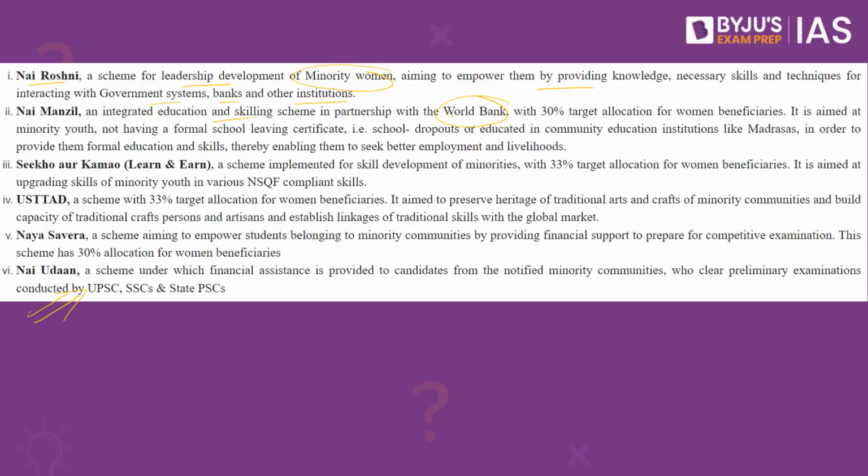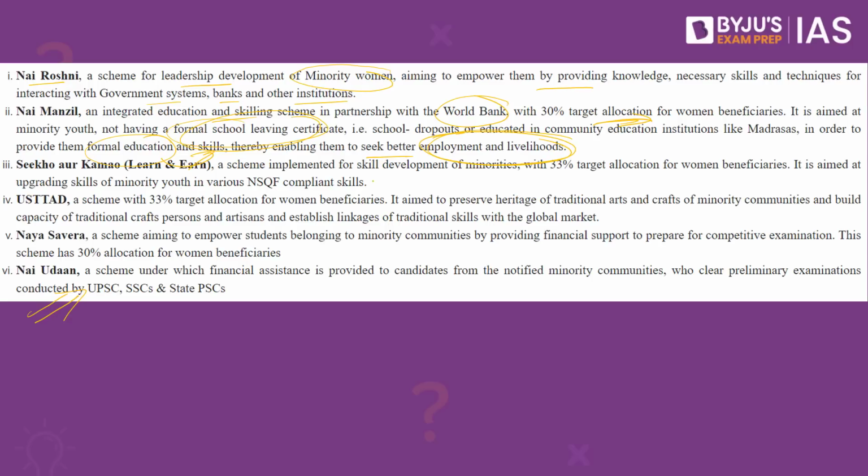So remember, Nai Manzil is with the finances that are provided by the World Bank with 30% allocation for the women beneficiaries. It is aimed at the minority youth not having a formal school leaving certificate, that is dropouts, in order to provide them formal education and skills, enabling them to seek better employment and livelihood. This initiative has been taken up by the Government of India.